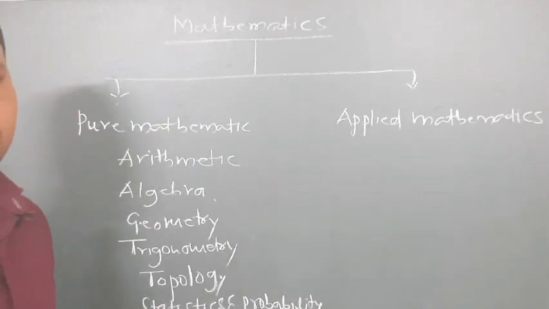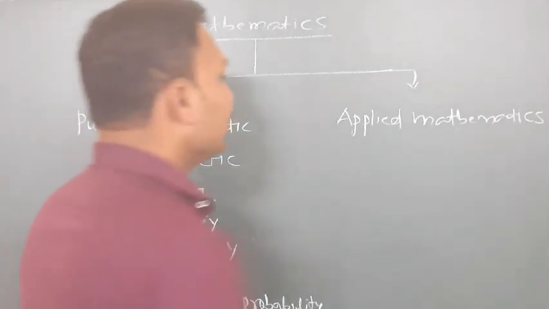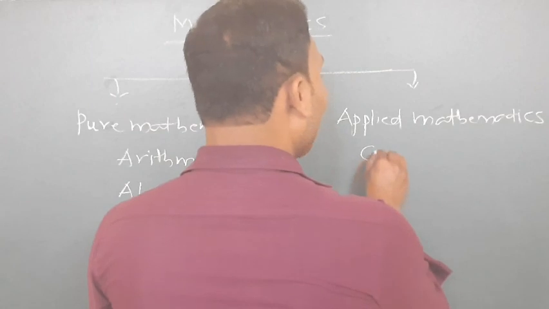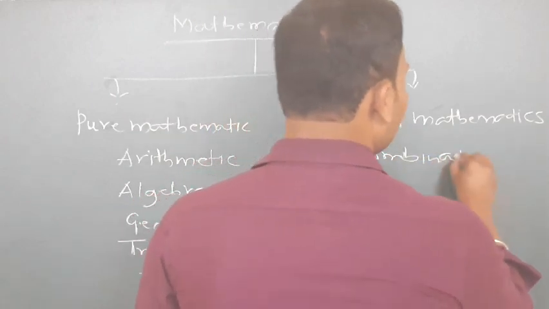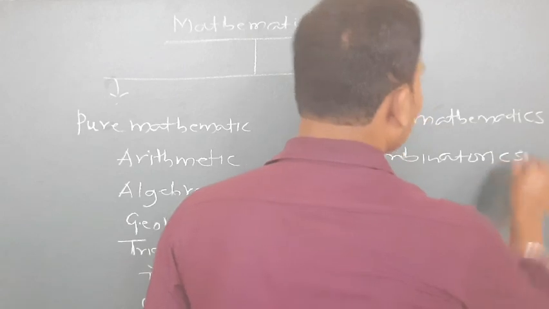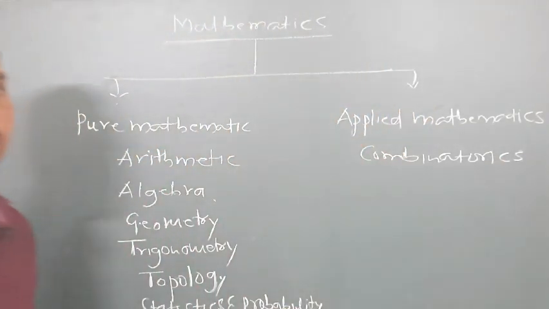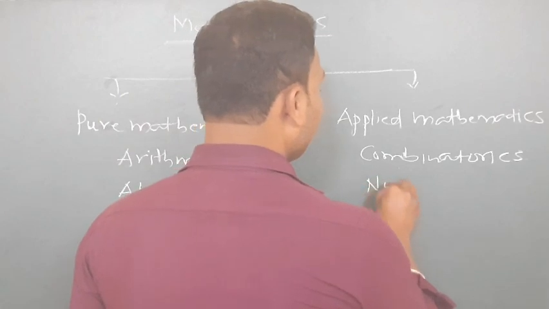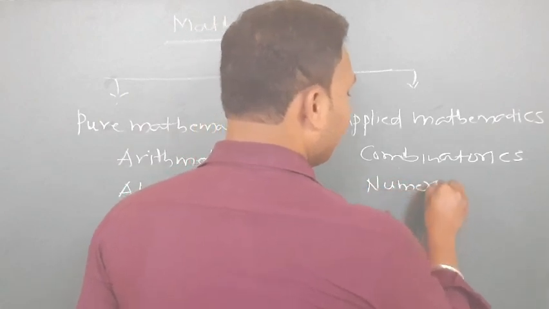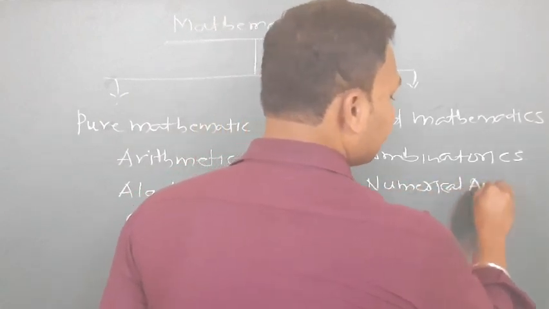Now applied mathematics. Here in applied mathematics, combinatorics, and we have again numerical analysis.